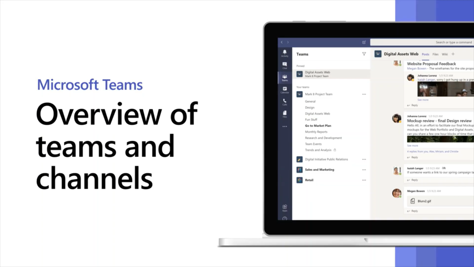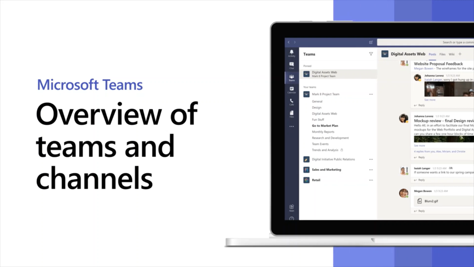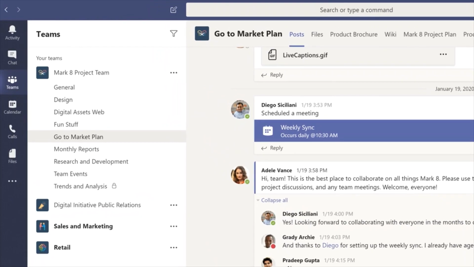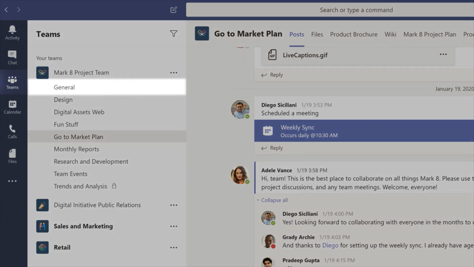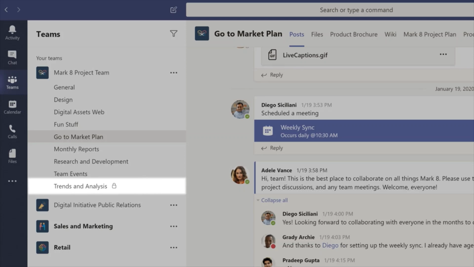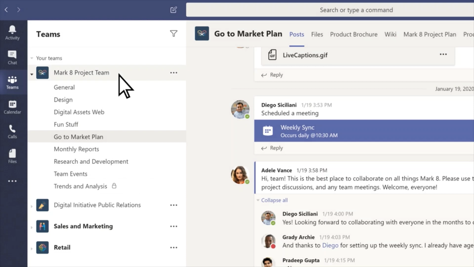In Microsoft Teams, teams are groups of people that connect for work, projects, or common interests. Teams are made up of channels. There are standard channels, ones that are visible and available to everyone, and private channels, where you can have focused, private conversations and share files with a specific audience. Each channel is built around a topic, like team events, a department name, or just for fun.